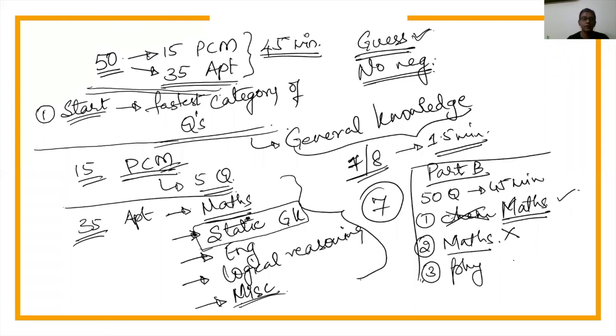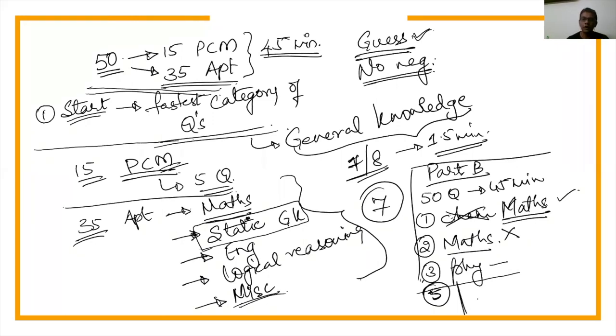Now assume physics has come, and I'm doing this. Let's assume that I have completed 5 questions now. By the end of 5 questions, you know what the reality check is?